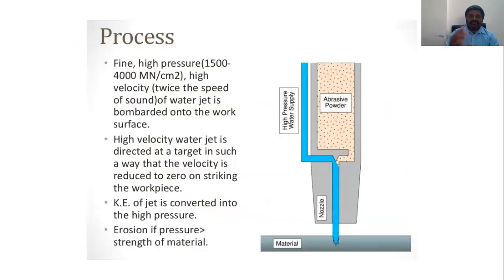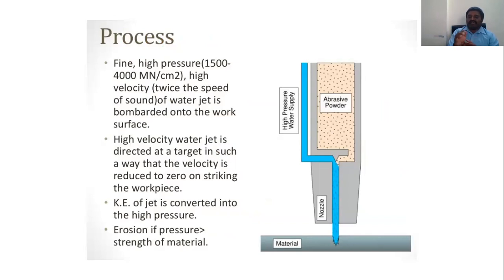Then the process: with a high pressure of 1500 to 4000 bar and a high velocity, at about the speed of sound, the water jet bombards the surface. When the high velocity water jet is directed to the target and strikes the workpiece, its velocity becomes zero. So the kinetic energy of the jet is converted into high pressure.